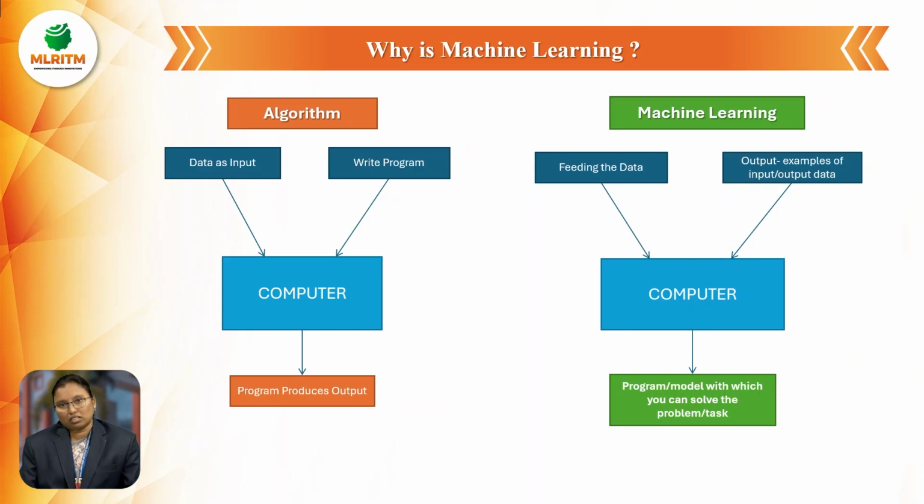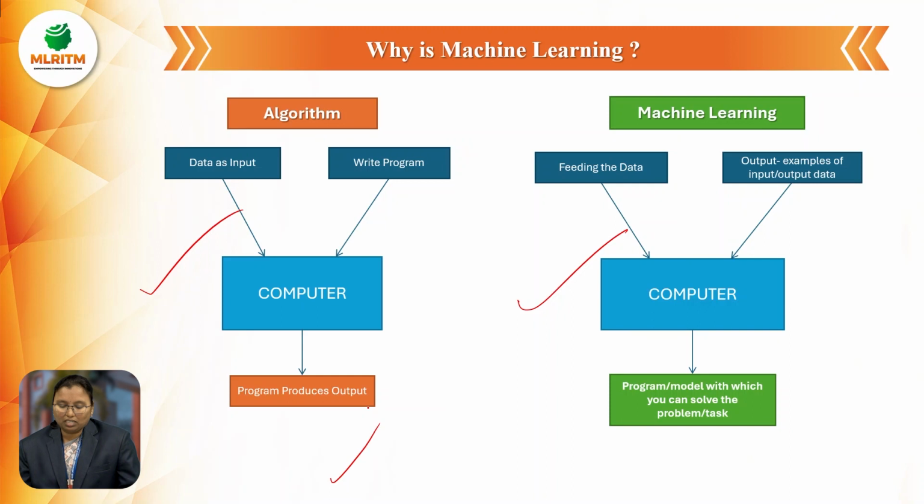In the general approach, an algorithm is a step-by-step procedure. We give the input to the computer, write a program, and then we get the output.